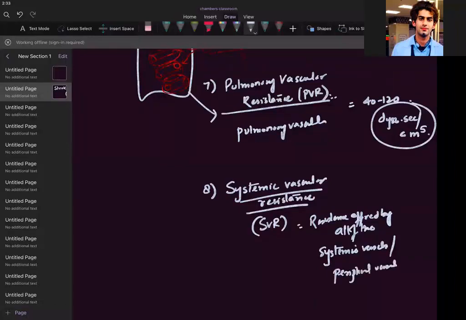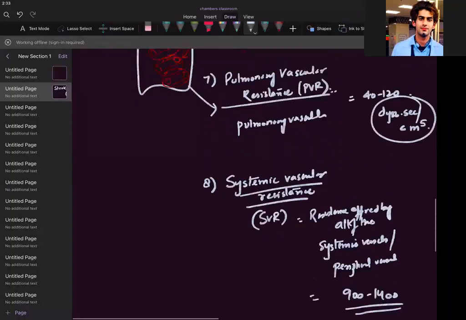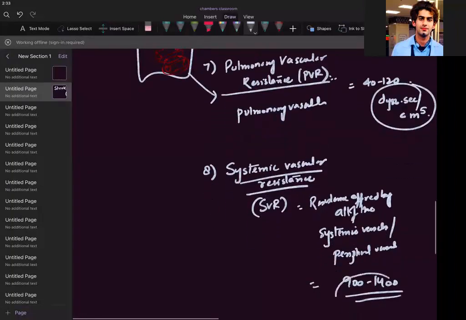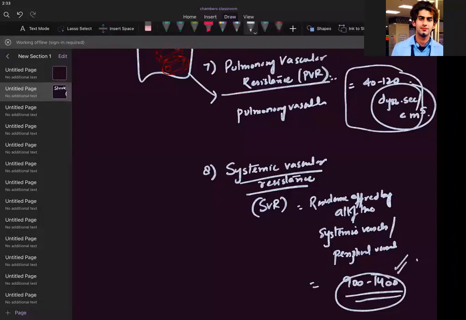What is the quantity? 900 to 4400. You don't have to remember. I'm just telling you who is offering the high resistance out of the system. Is it systemic resistance or pulmonary resistance? Who is offering the highest resistance? It is the systemic resistance. So they are very much high. Systemics are offering high resistances. Okay. Are we clear with these terminologies? Do we have any doubt?